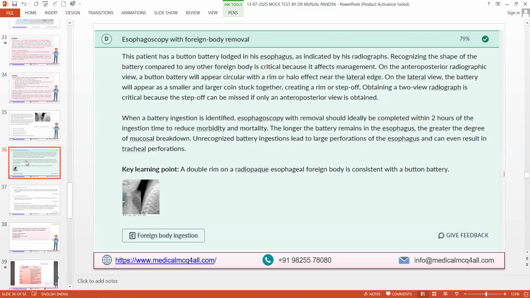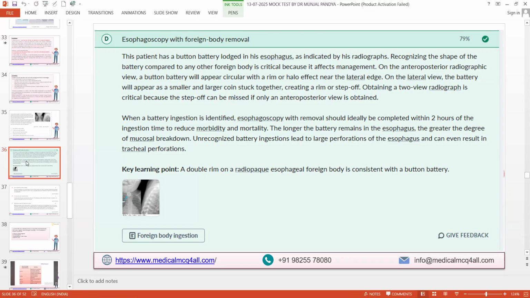No need to go into much detail of radiology, but this is what you do when an ingested battery is identified. Esophagoscopy with removal should ideally be completed within 2 hours of ingestion to reduce morbidity and mortality. The longer the battery remains in the esophagus, the greater the degree of mucosal breakdown.